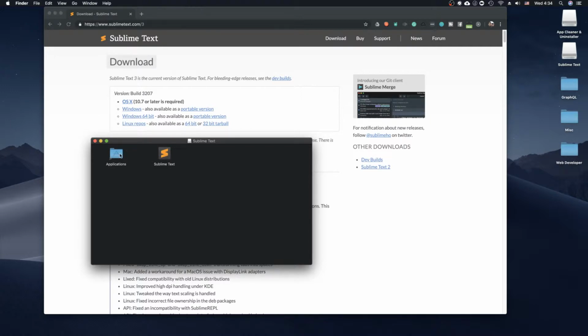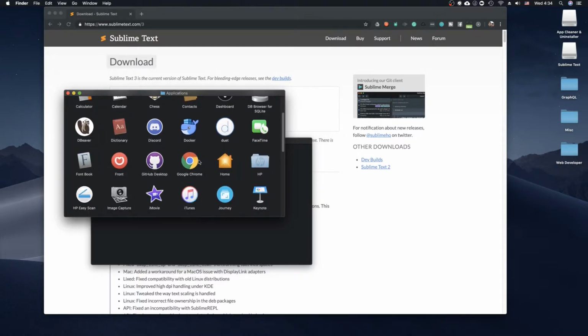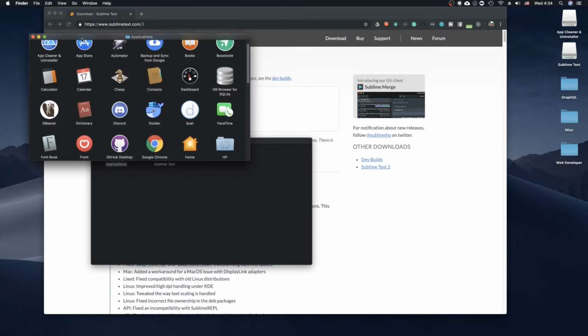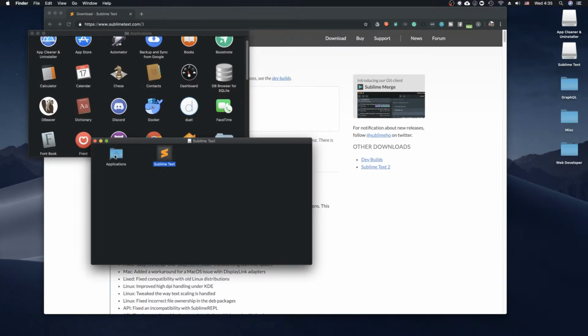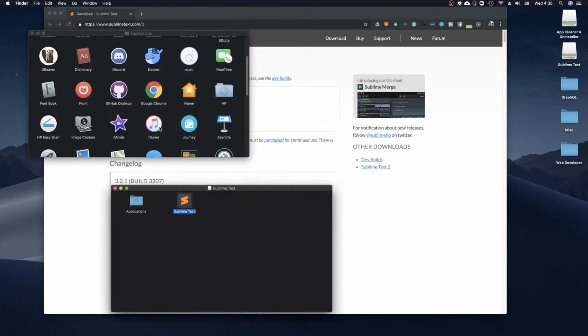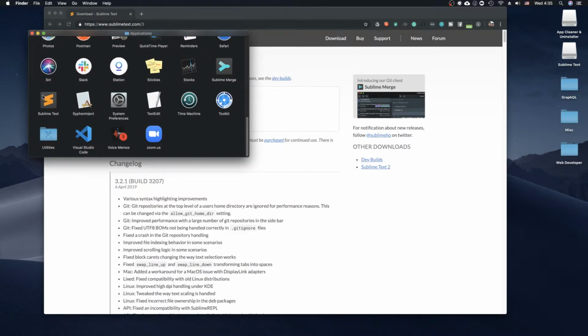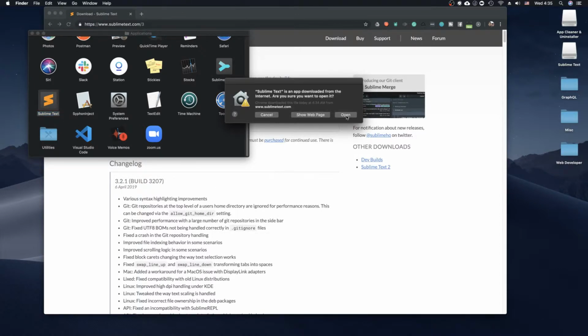So, alright, cool. There we go. Let's see, it should be in applications. No, it's not there yet. Okay, so we'll put it in applications. There we go, we'll drag it over. Cool, and there it is. Alright, so I'm going to click Sublime Text, and we'll click Yes.